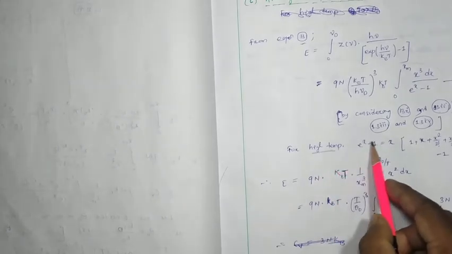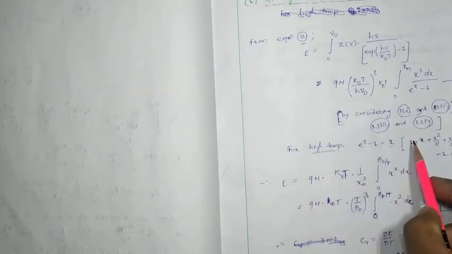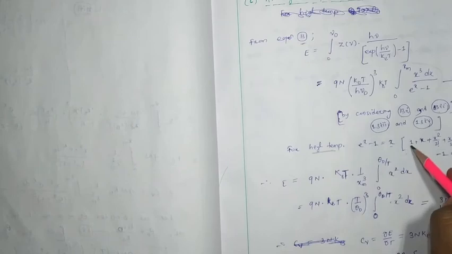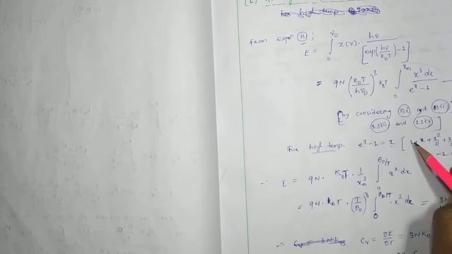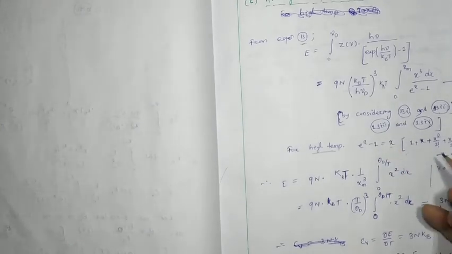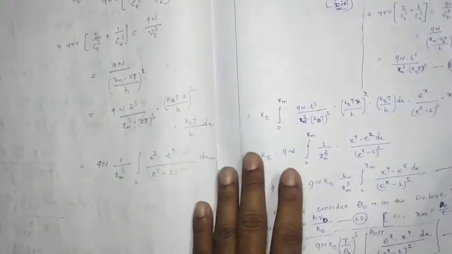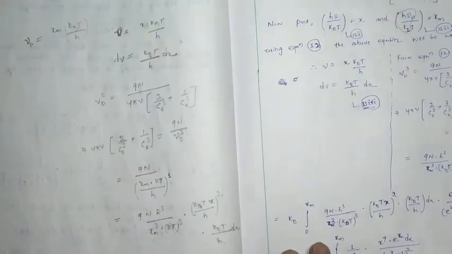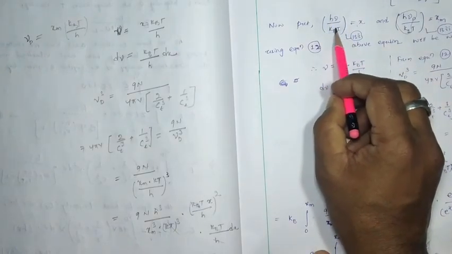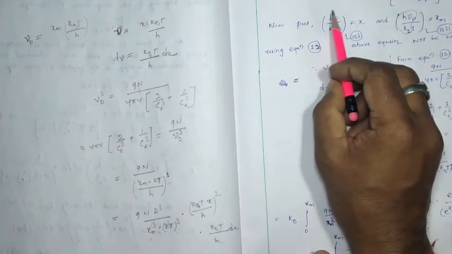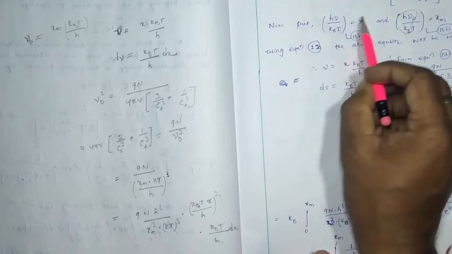So for the high temperature, e to the x minus 1 will be equal to x, because we know that e to the x is equal to 1 plus x plus x square by 2 factorial plus x cube by 3 factorial and so on. Here minus 1, 1 got cancelled, and we know that x is nothing but h mu by kBt. So if temperature is increased, this value will decrease, so x also is going to decrease.